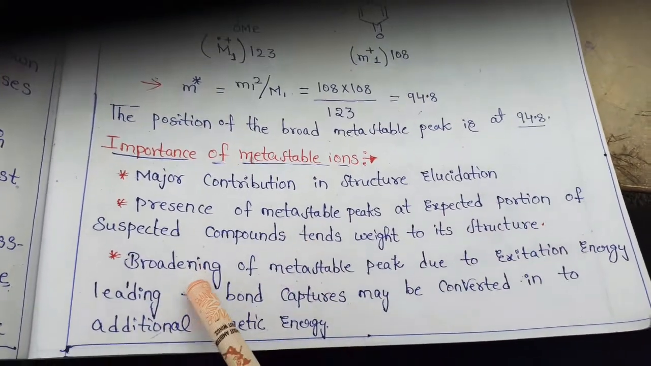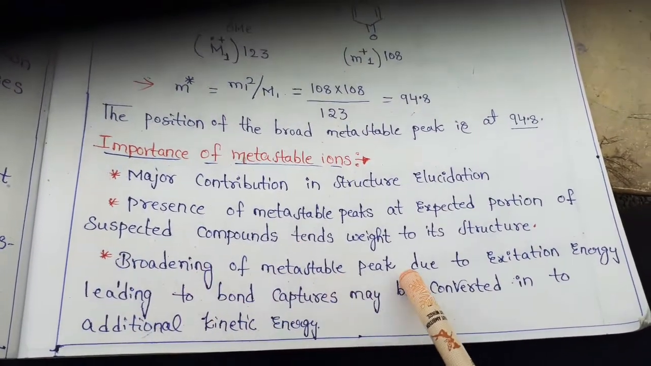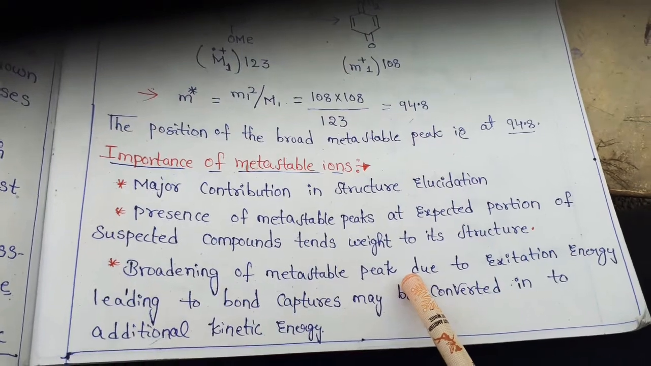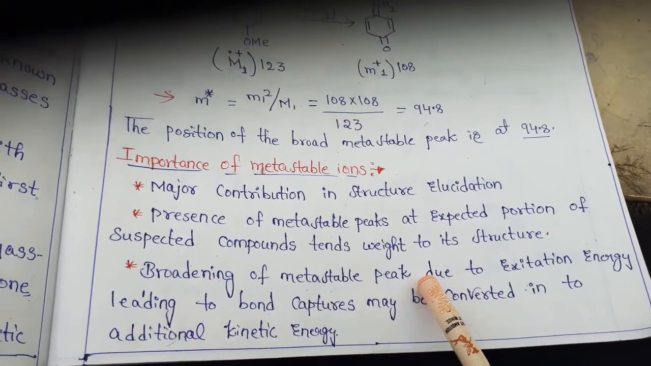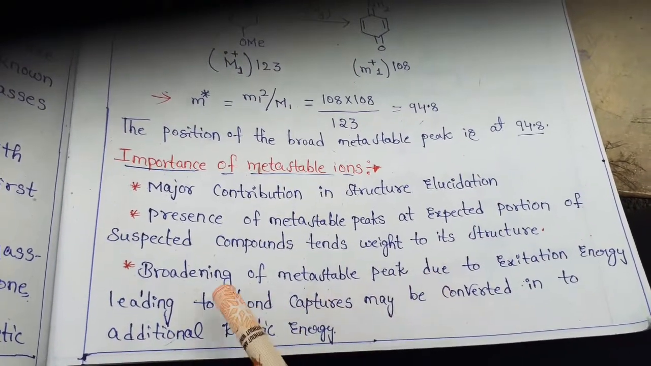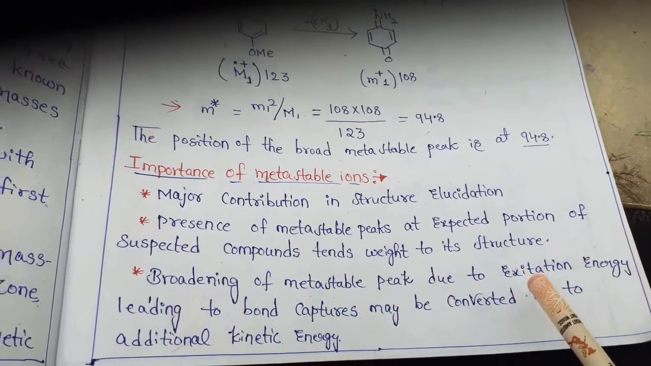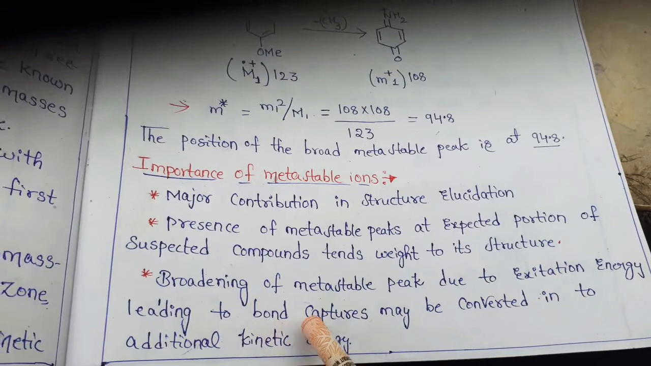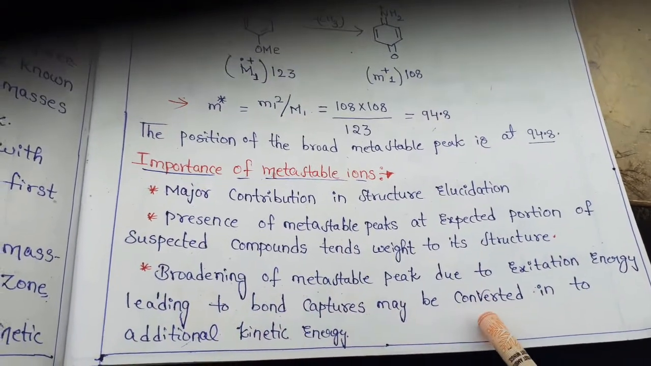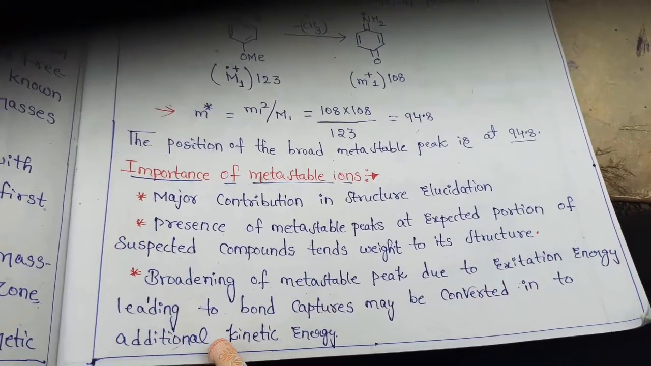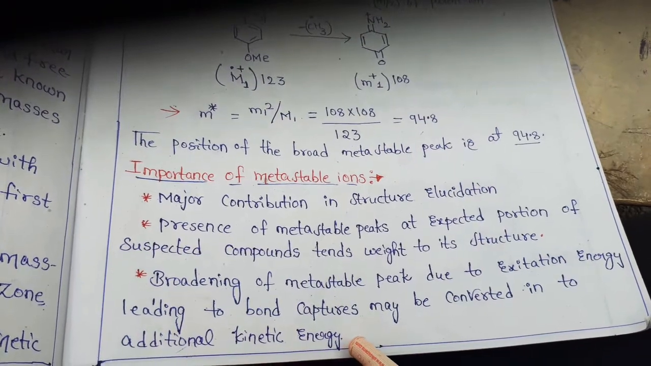Next, broadening of the metastable peak. Already we discussed that metastable ions give broad peaks. Why? Due to excitation energy. Due to this excitation energy, bond capture may occur, so that additional kinetic energy is added.